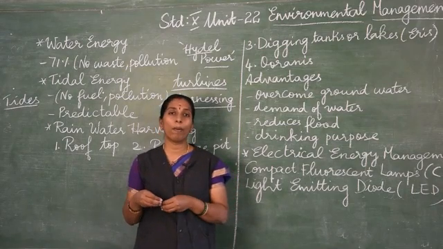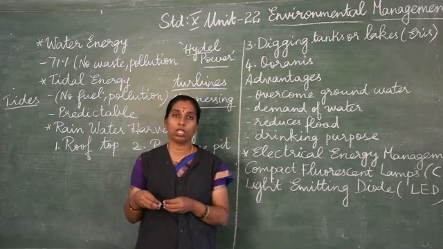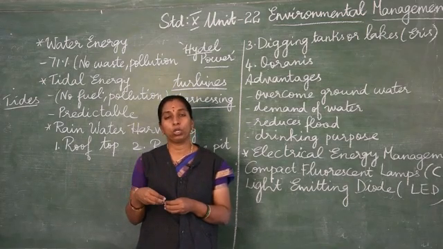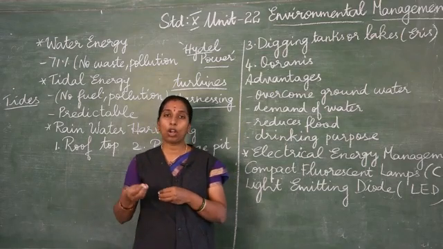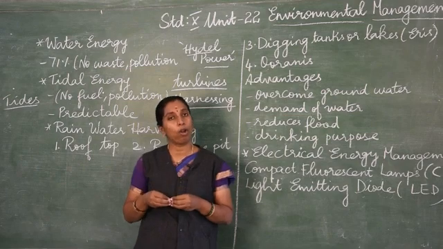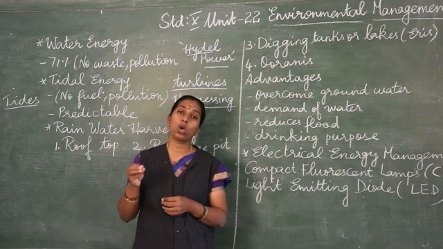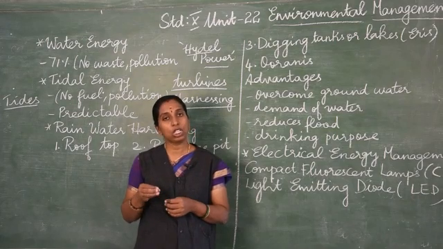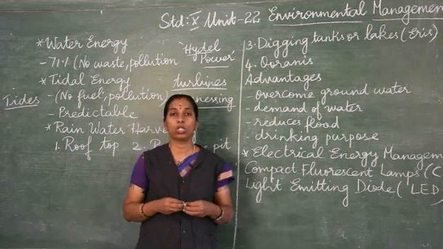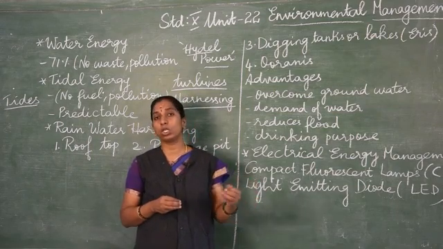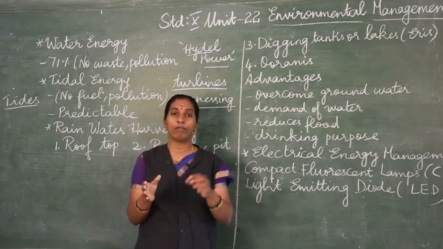Whereas non-renewable energy resources are those energy resources like coal, petroleum, natural gas. Even if it is used again, it cannot be reproduced within a short period of time. So non-renewable energy resources are also called as conventional sources of energy, whereas renewable energy resources are called as non-conventional sources of energy.